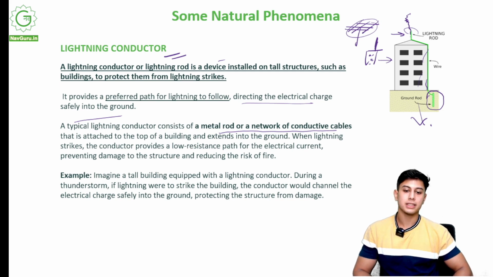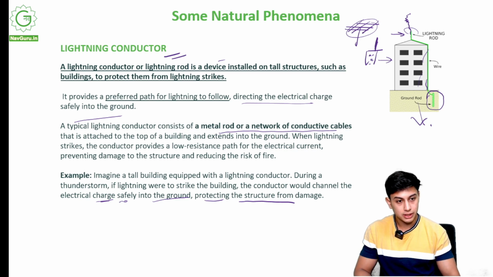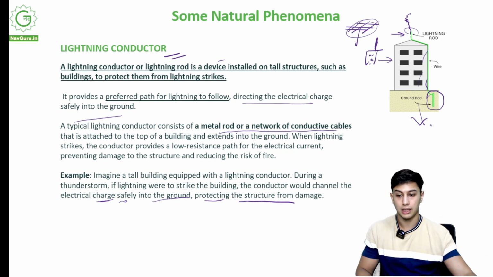For example, imagine a tall building equipped with a lightning conductor. During a thunderstorm, if lightning were to strike that building, the conductor would channel, means transfer, the electrical charge safely, without harming anyone, into the ground, protecting the structure from damage. So the building won't get damaged, the people inside won't get damaged, and it will follow this green path into the ground. Simple as that.